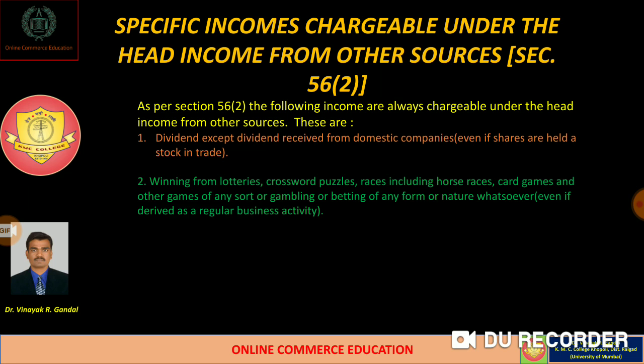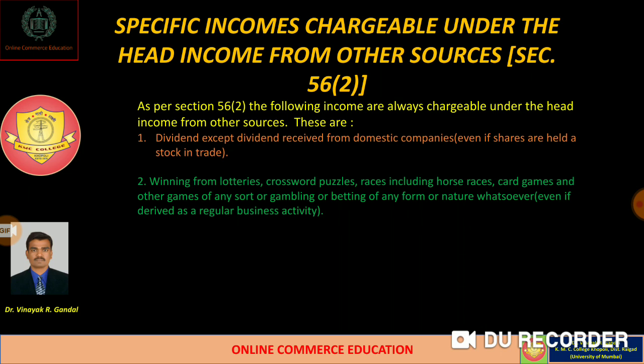Second, any income received by the assessee during the previous year by way of winnings from lotteries, that is lottery income, crossword puzzles, races including horse races, card games, and other games of any sort, or gambling or betting of any form or nature whatsoever, even if derived as a regular business activity, is also chargeable to tax under the head of income from other sources.